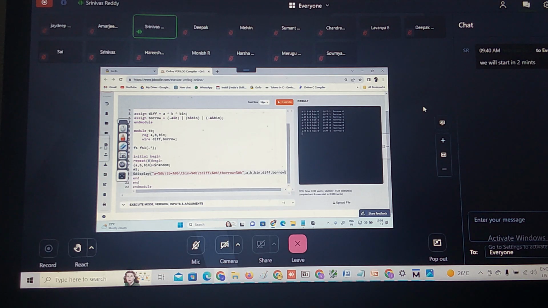0, 1, 1 means 3. Difference is 0. Borrow is 1. And then 0, 1, 0 is nothing but 2. Let us check this combination. 0, 1, 0 is 2. Difference is 1 and borrow is 1. Did you understand? Let us copy this result.